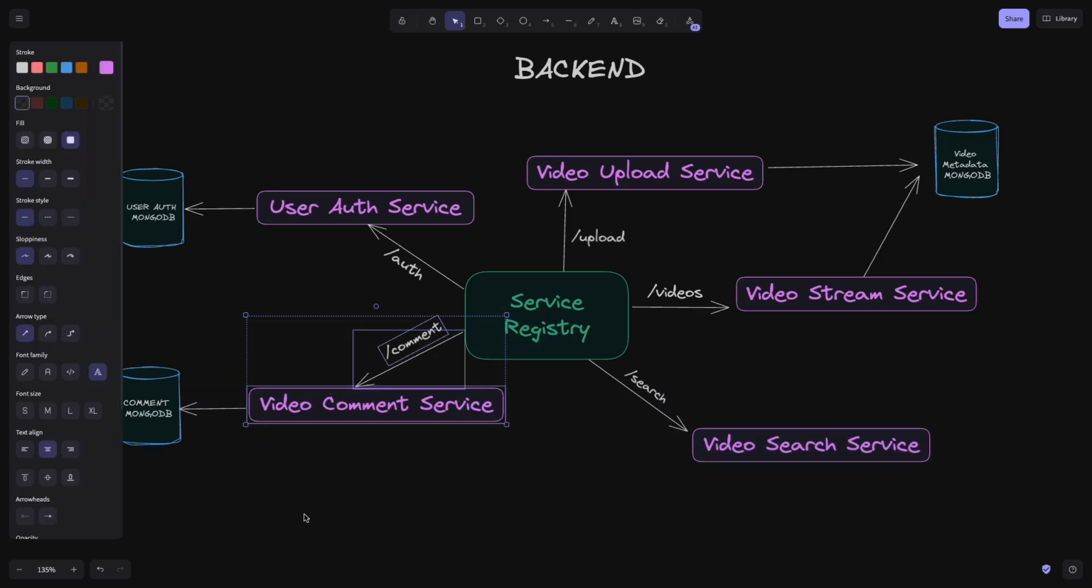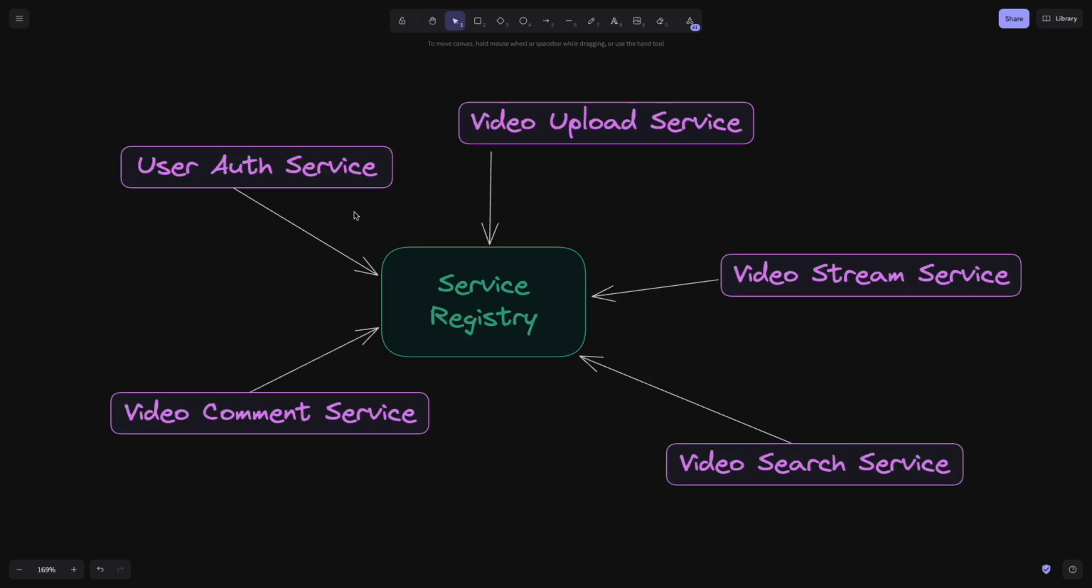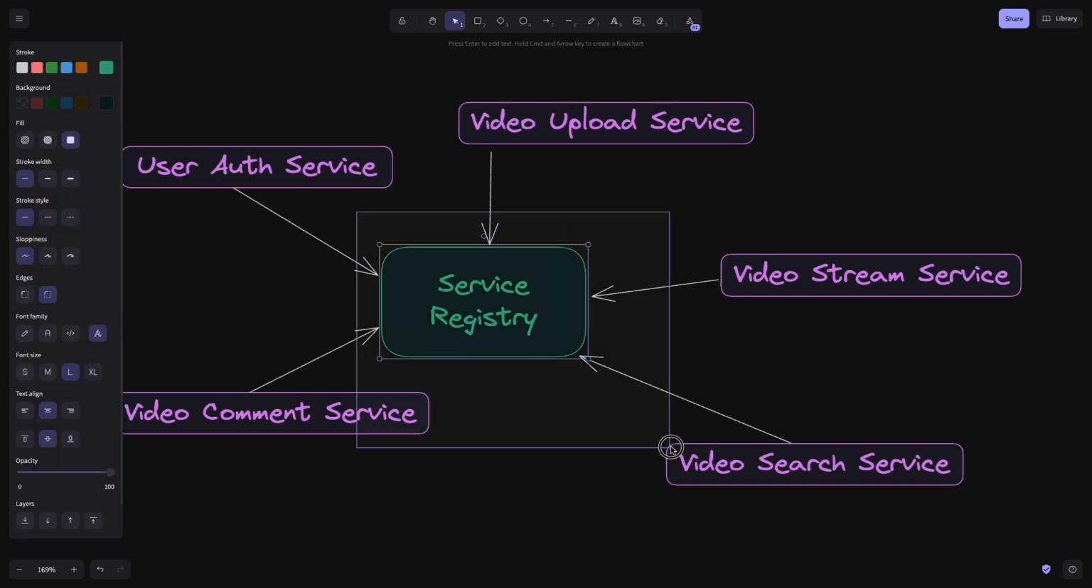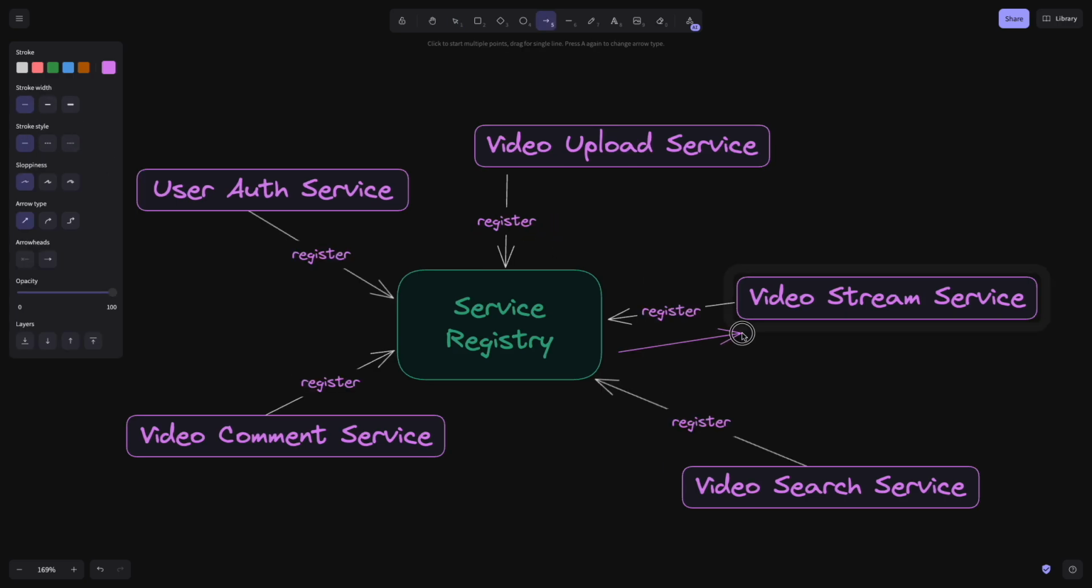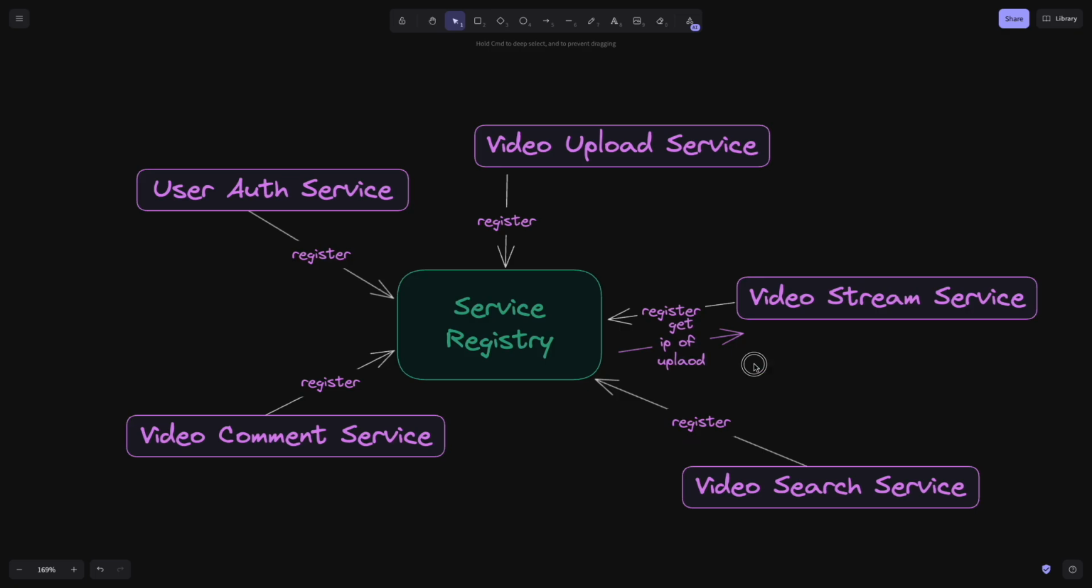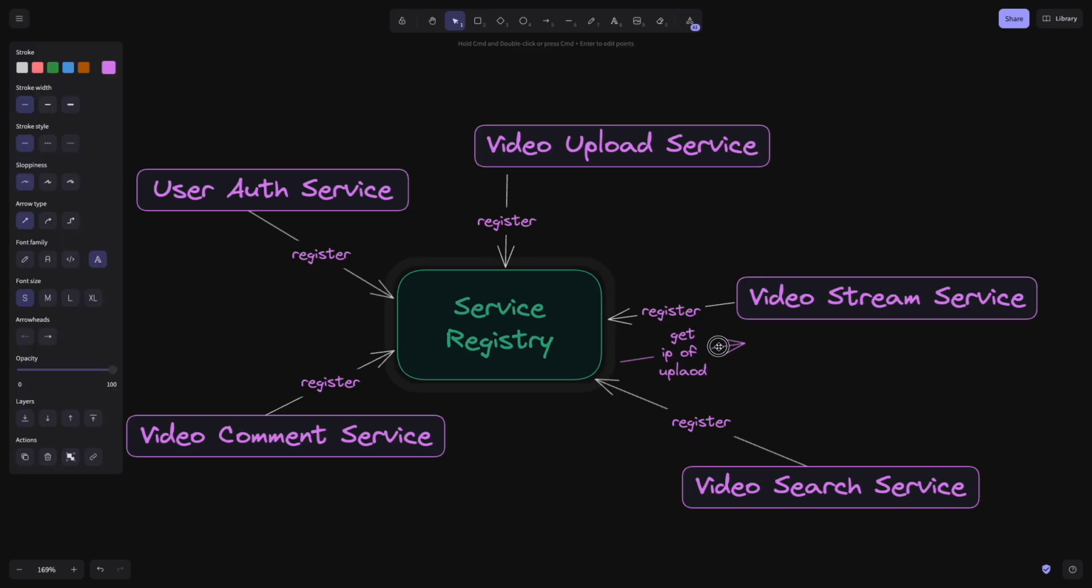So now, as multiple services were running, I needed a way for them to communicate efficiently without hard coding their location. That's where I used a Service Registry. What it does is that each microservice will register itself here and other services will query the Service Registry to find their dependencies. And this will help us avoid hard-coded IPs and allow dynamic scaling.